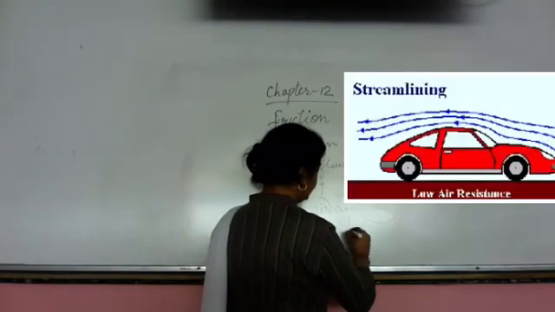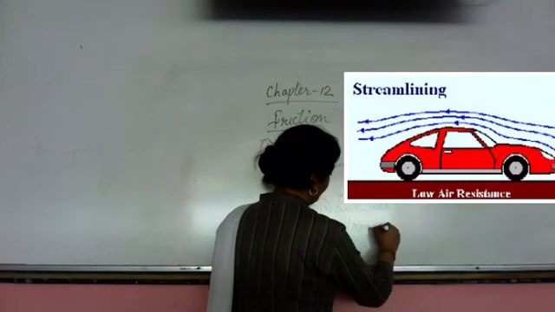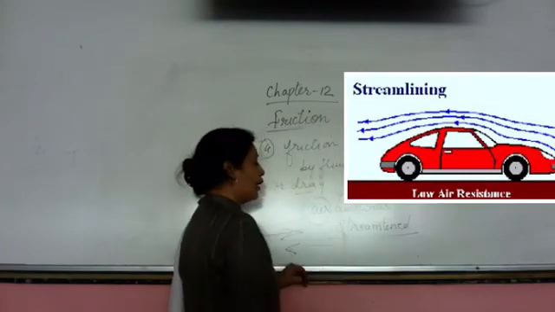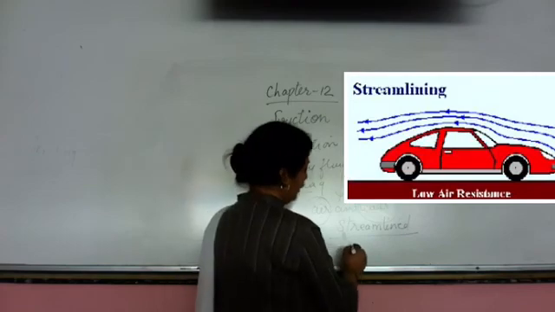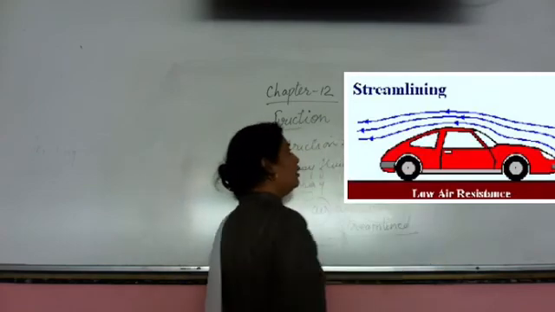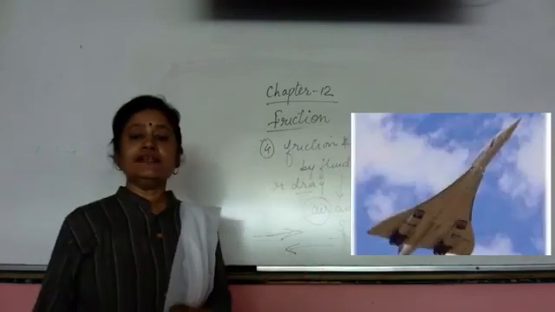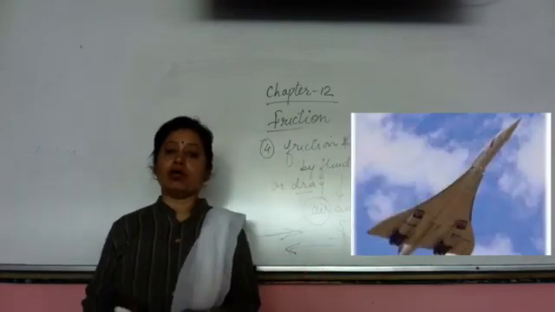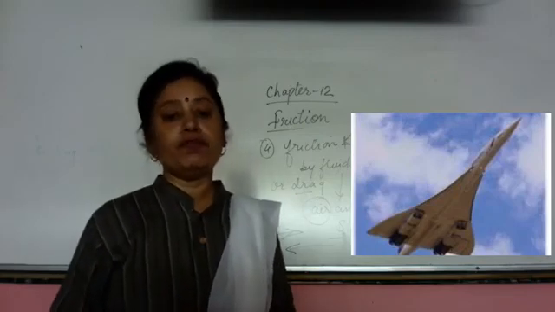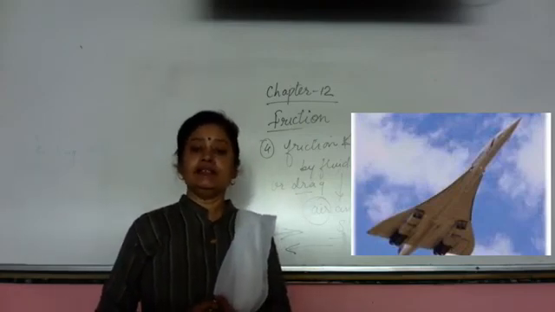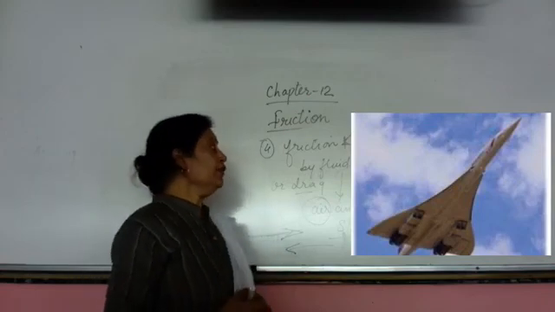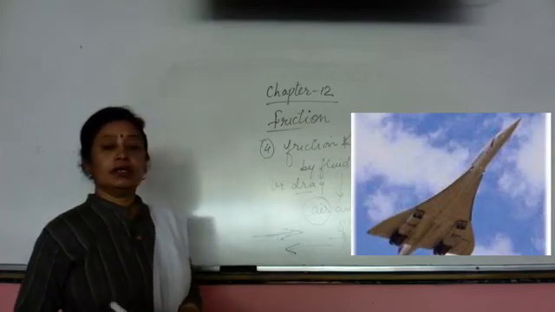The bodies which move in air and water have a streamlined shape, meaning tapering from both sides and broad in the middle. This shape helps to cut the water and air pressure force and to move smoothly in air and water.